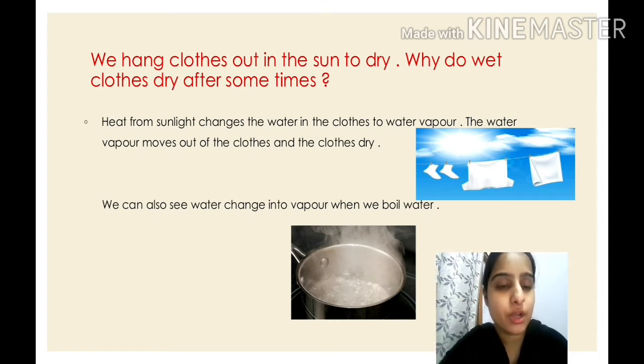Next, you must have also seen water vapor in boiling water, children. You can see the picture on the screen. We can also see water change into vapor when we boil water. If you see boiling water, children, you can see steam coming out of it, isn't it? This is your water vapor, and this is your gaseous form. And it goes where? It moves upwards. Clear? It moves upwards and it mixes with the air. Clear?